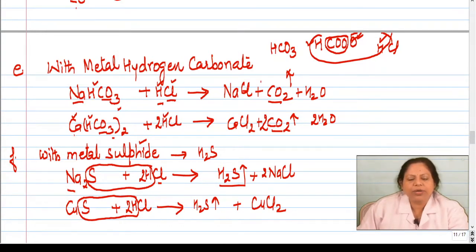Similarly, children, you can take, say, the example of calcium bicarbonate. So CaHCO3 will also combine with HCl. So carbon dioxide will be released, oxygen and hydrogen of bicarbonate will combine with hydrogen of hydrochloric acid, will form water, right? And the product will be calcium chloride, which is left behind.